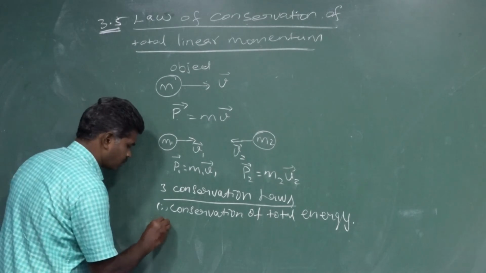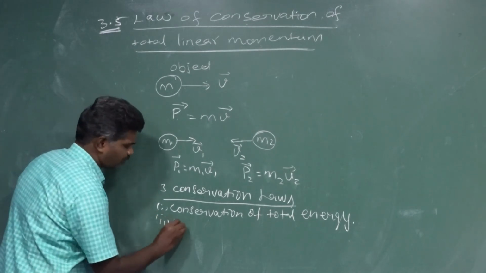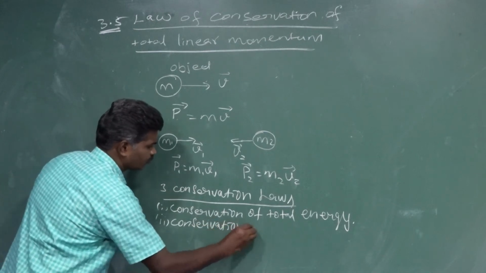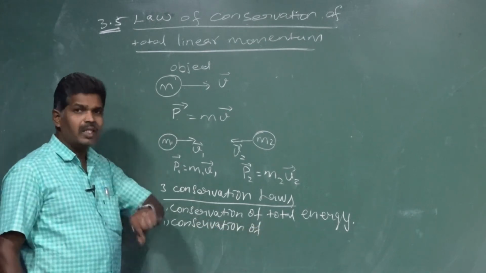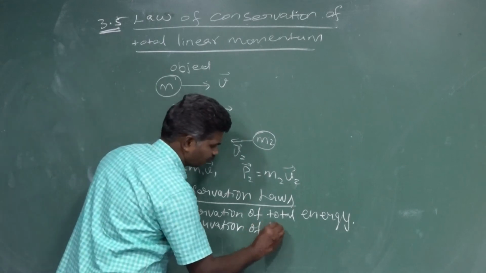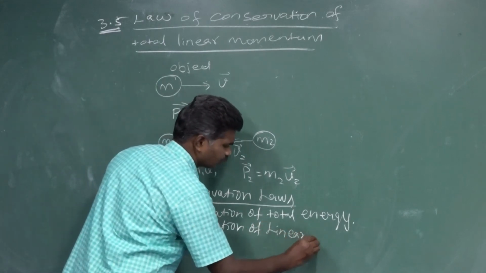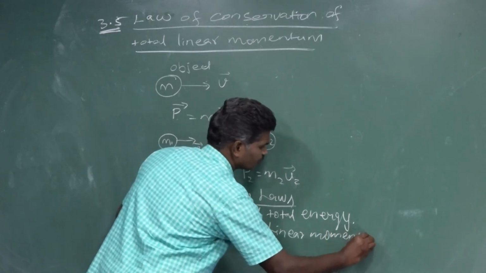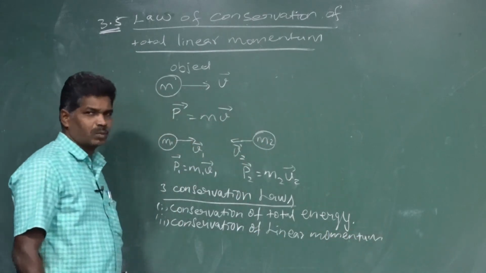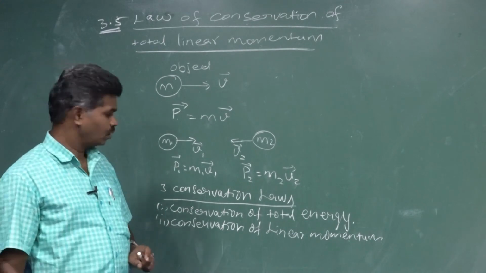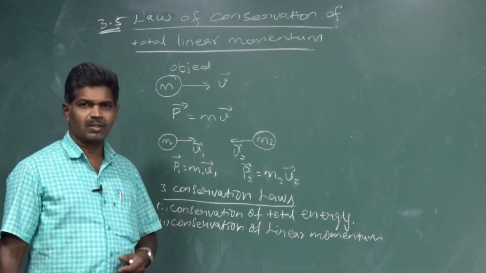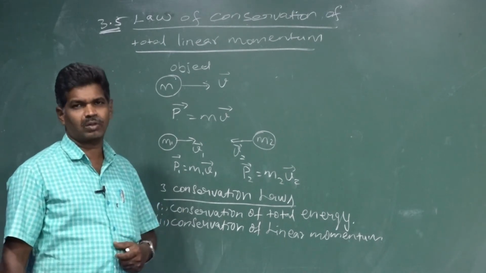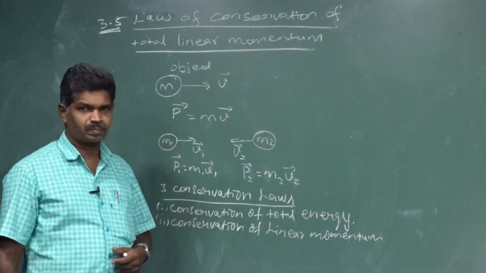Next, the second one, conservation of linear momentum. The linear momentum symbol is P. Linear momentum is conserved when there is no external force.